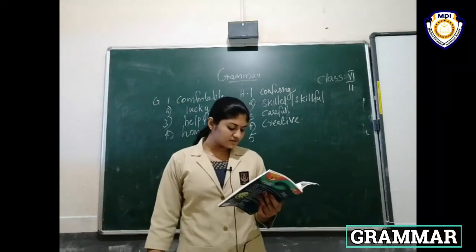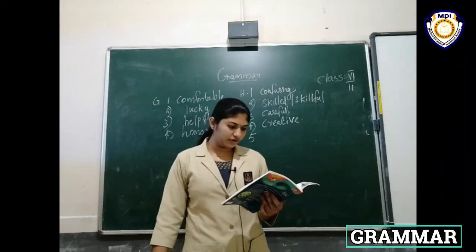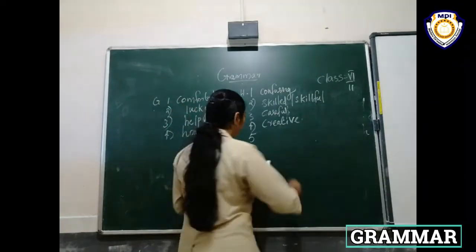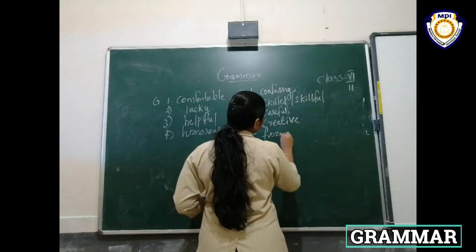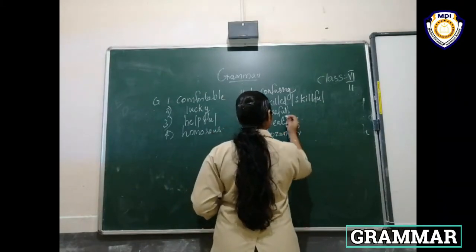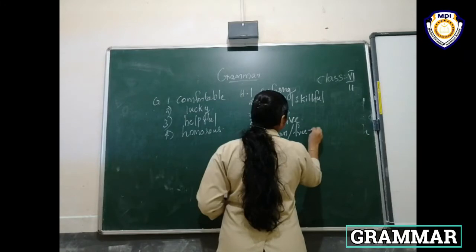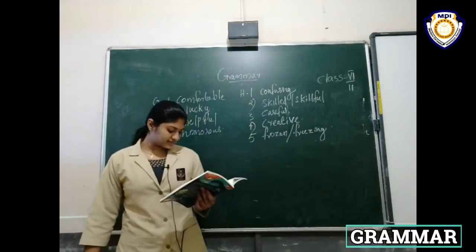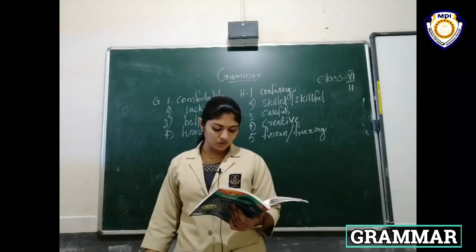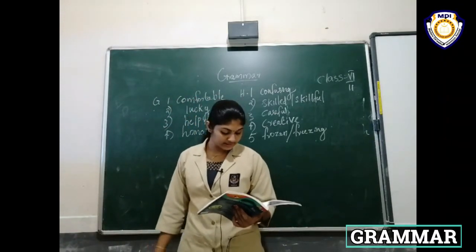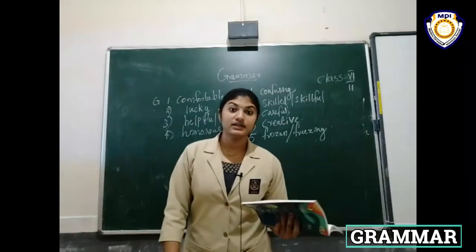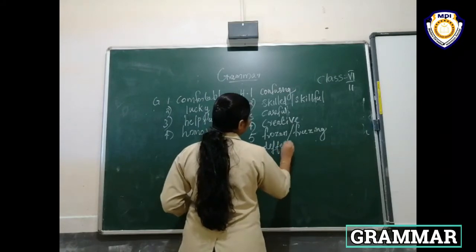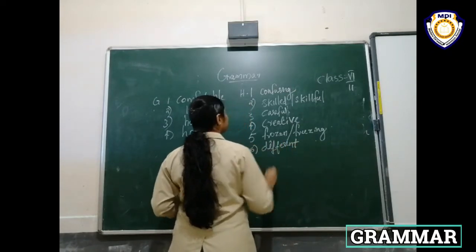Then fifth one. Children sometimes skate over the dash pond. In brackets, frozen or freezing. Okay. Then sixth. Sunny and Mani are twins but they have very dash habits. In brackets differ. Different habits.